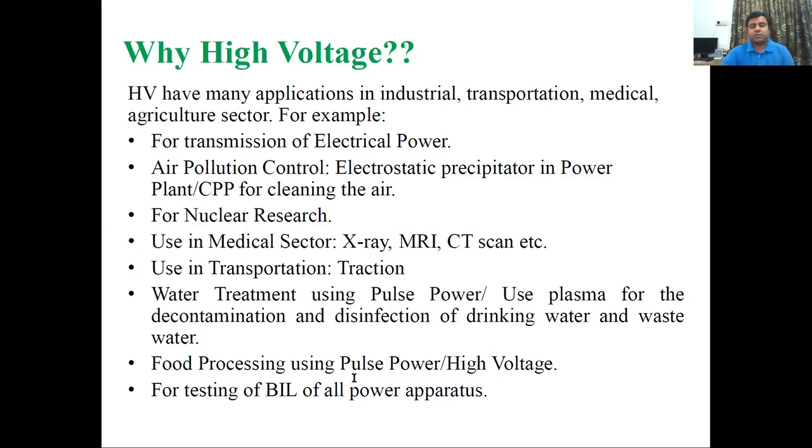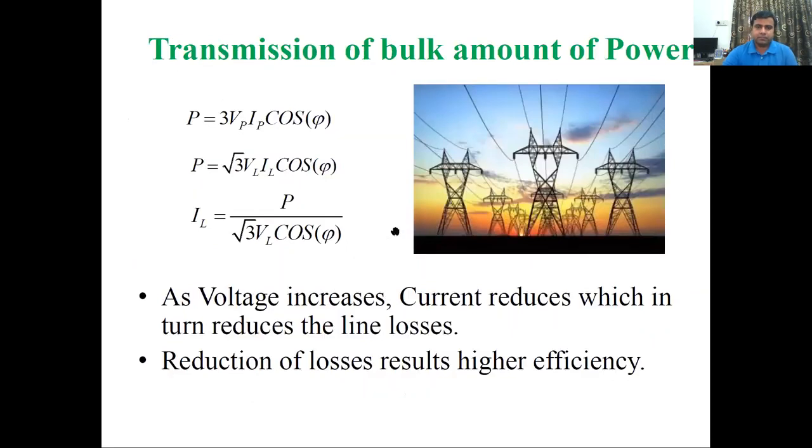Also it is used for testing of all the power equipment used in the power system, like transformers, circuit breakers, lightning arresters, and cables. Before putting them into the live transmission system or power system, we must test them. So for testing of power apparatus, we are using high voltage.